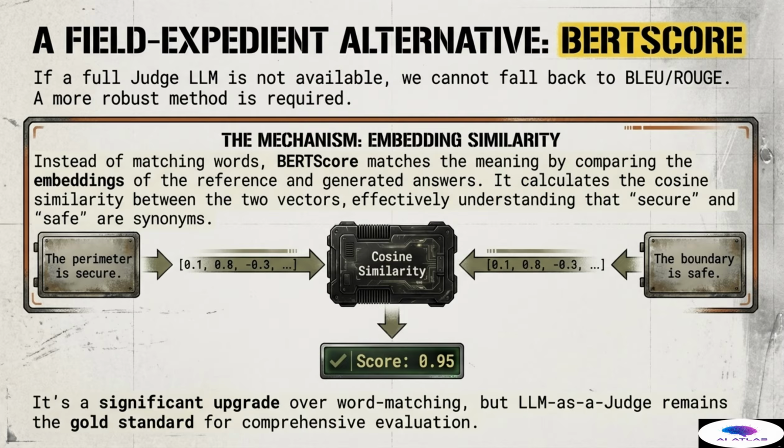If the reference is "the perimeter is secure," and the generation is "the boundary is safe," BERT score compares their semantic vectors and returns a high score, like 0.95. This is a vast improvement over the word matching approach because it recognizes paraphrasing and meaning conservation. While BERT score is an excellent field-expedient upgrade for semantic evaluation, we must be clear that LLM as a judge remains the gold standard for comprehensive evaluation across the RAG triad.